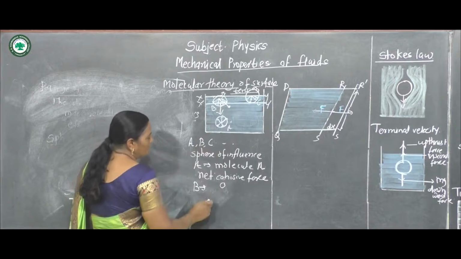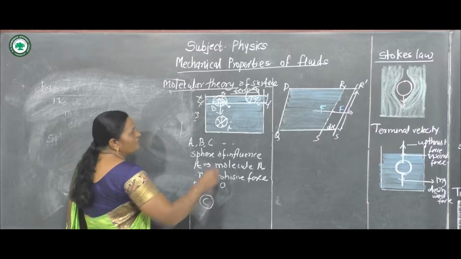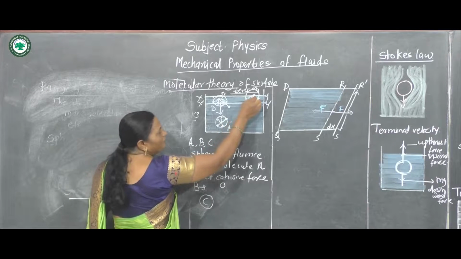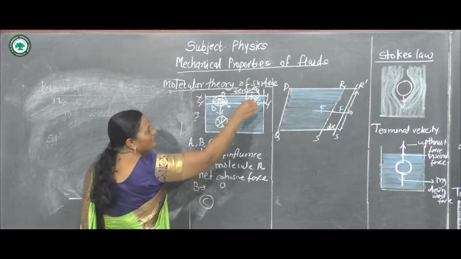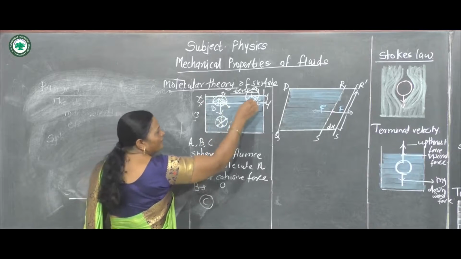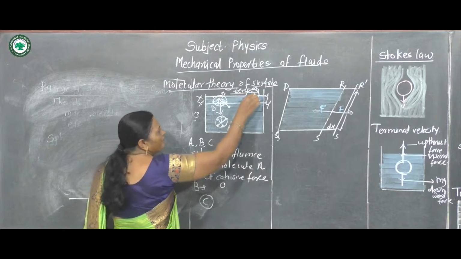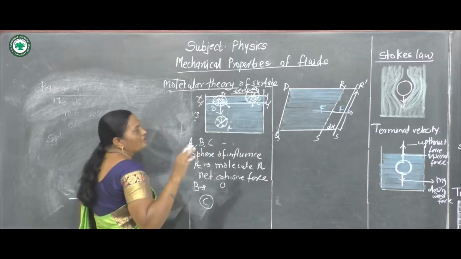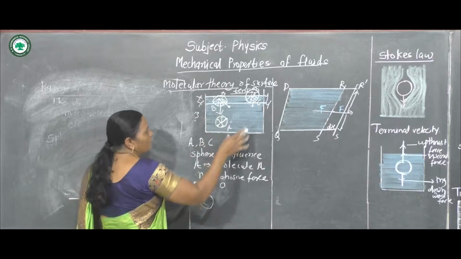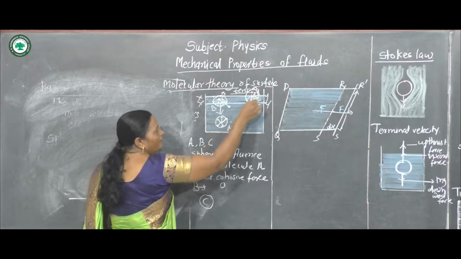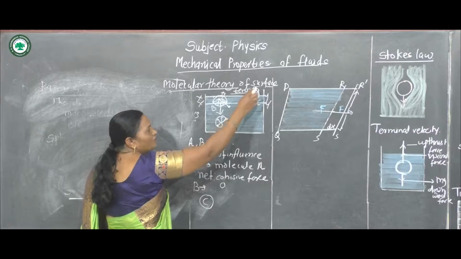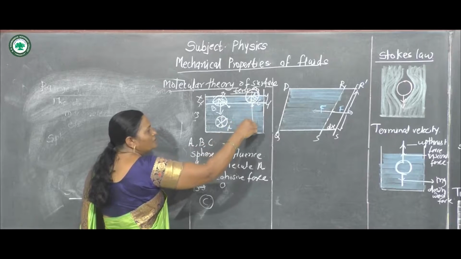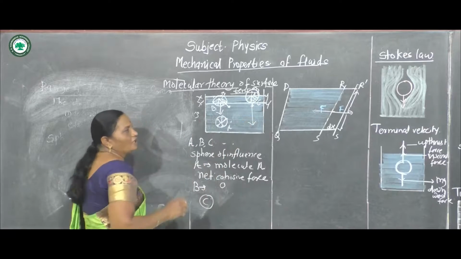Now, the molecule C. Half of molecule C is in the air, half is inside the liquid. Again there is a cohesive force and an adhesive force. The resultant adhesive force is 0 due to air, and the resultant cohesive force acting on this molecule also pulls it inside the liquid.